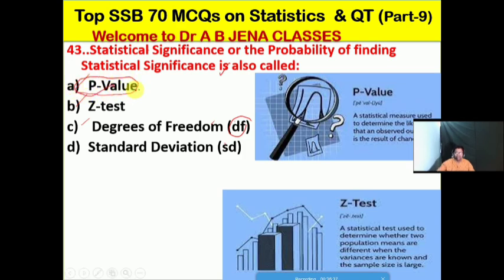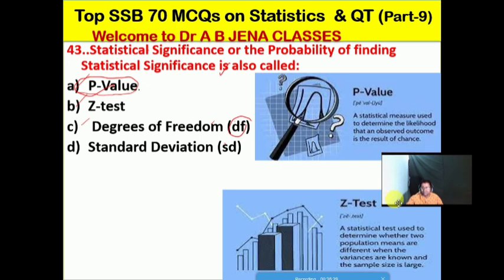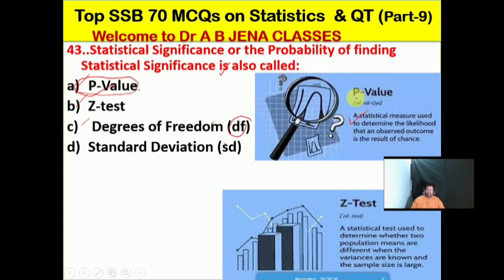So p value means probability value. Let us discuss what is the meaning of a p value. The p value is a statistical measure used to determine the likelihood that an observed outcome in the result is a matter of chance. So that is the meaning of the p value. Next one we will see.